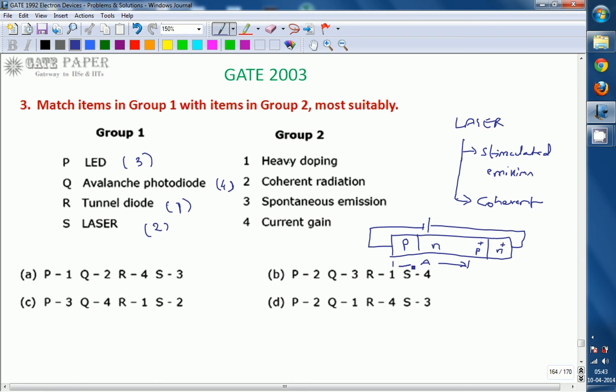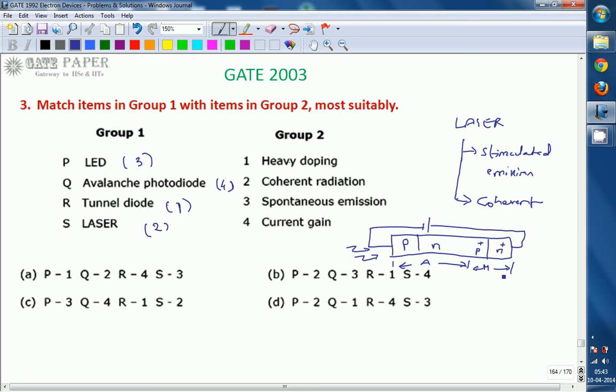Absorption region is where, whenever light is incident, it is absorbed and minority carriers are generated across this reverse biased PN junction. These minority carriers are small in number, and they are multiplied in this region M, the multiplication region, and before that is the absorption region.